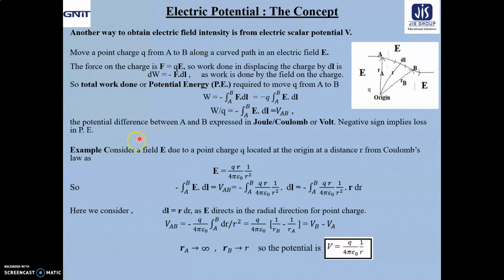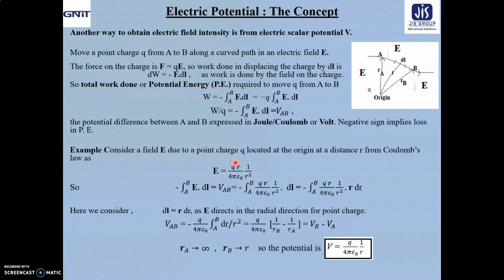Now let us consider as an example a field E due to a point charge Q located at the origin, at a distance R. So what is the expression for electric field intensity due to a point charge Q located at the origin, at a distance R from the origin, according to Coulomb's law?